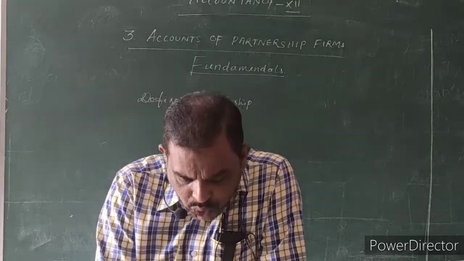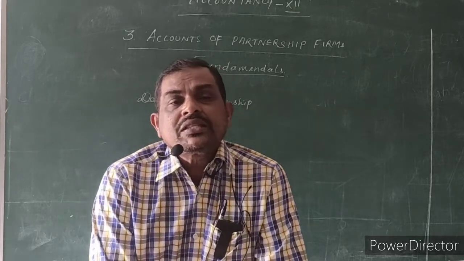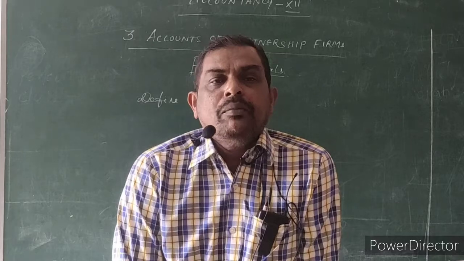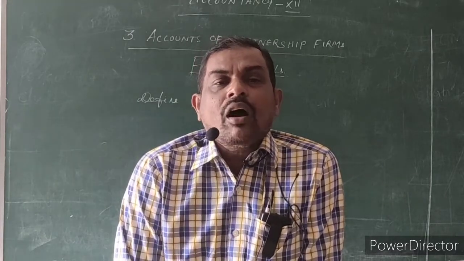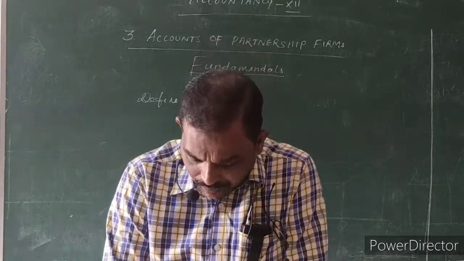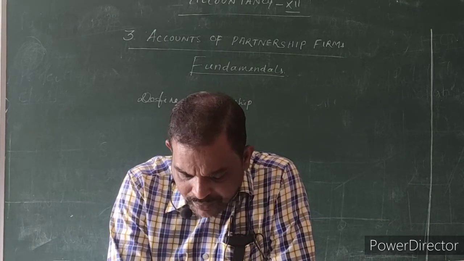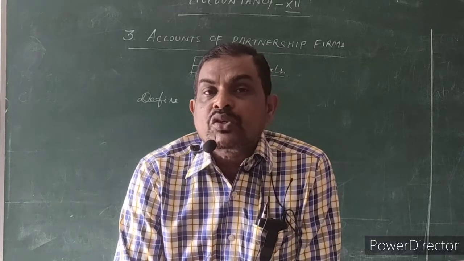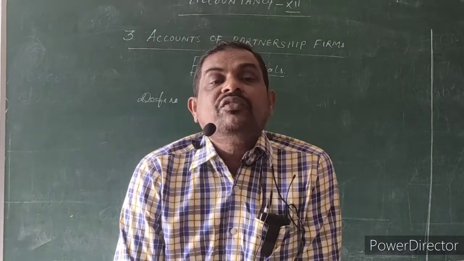Partnership is an association of 2 or more persons. If you want to establish a partnership firm, we need minimum 2 persons. Maximum, 10 for banking business, 20 for other business. Okay, 50 for other business. The maximum number of partners is limited to 50. That is for one-word questions. One more question, please note it down. The maximum number for the partnership firm is 50.